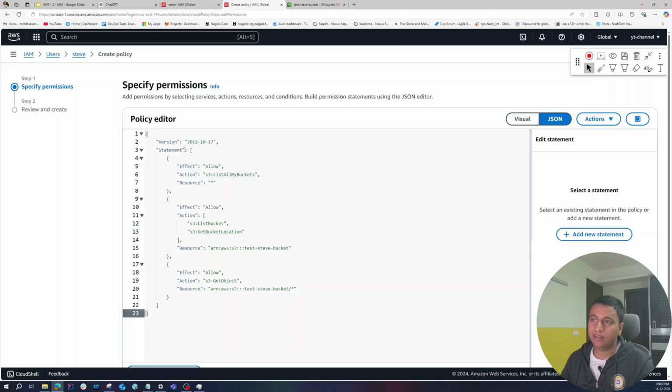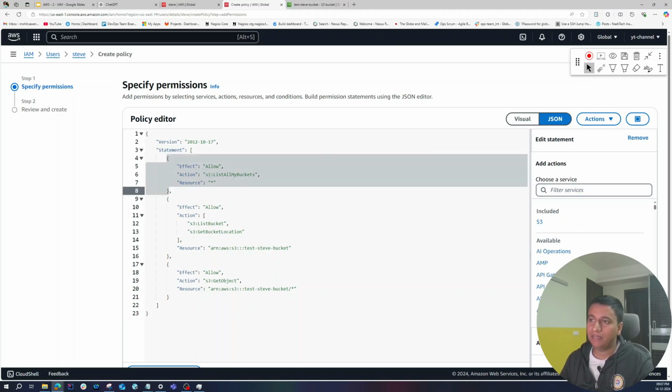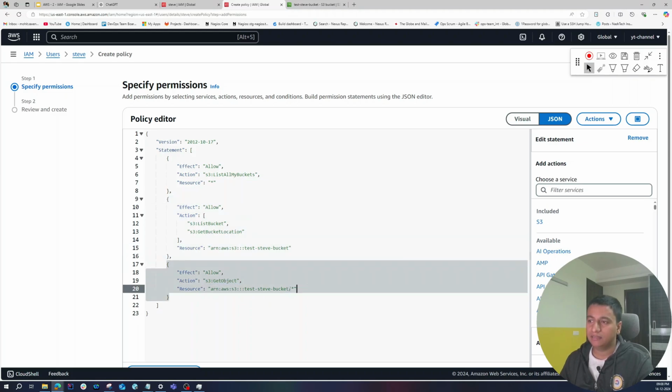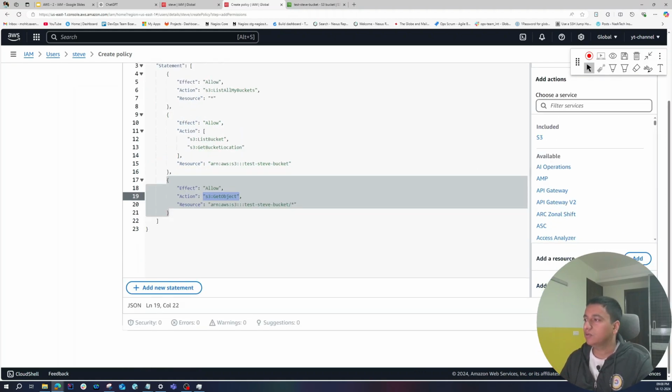So as you can see over here, I have three statements. The first statement allows listing all the buckets that are associated with that user. So it says list all my buckets. Remember, not all buckets, but all my buckets. Then another action to list the bucket and get the bucket location. Resource is restricted to Steve's own bucket. Okay, then another one to get the object, and for that we have / and star. That means he can get objects from within the bucket itself. Okay, so he can see what is inside the bucket. Okay, so let's go here, let's click on next.